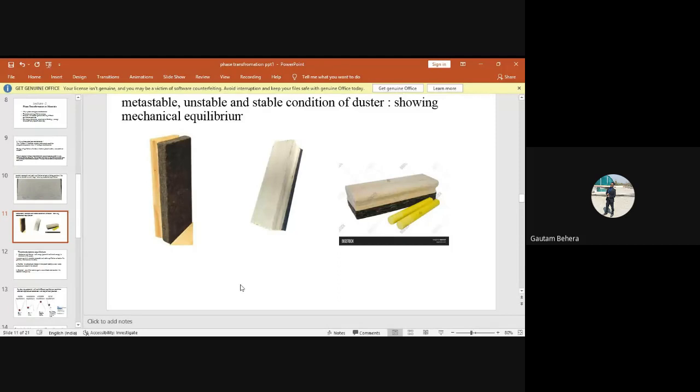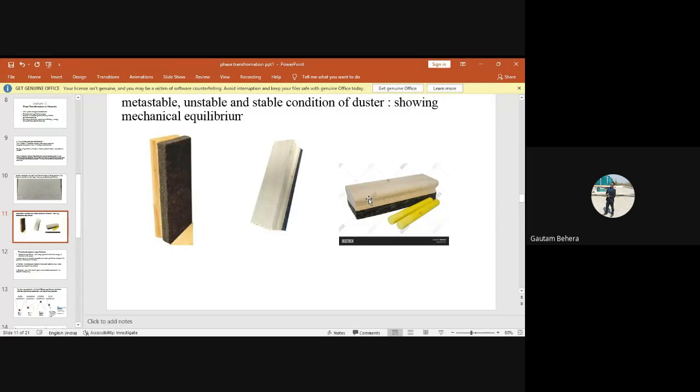So first one is metastable. Very good. One is unstable and unstable, stable. Unstable, and the last one is stable condition. Very good. That means if you apply a little load on it, it will fall down to this stable condition, right? But if you keep the duster like this, it will never remain. It will either come back to this position or it can go to this position.